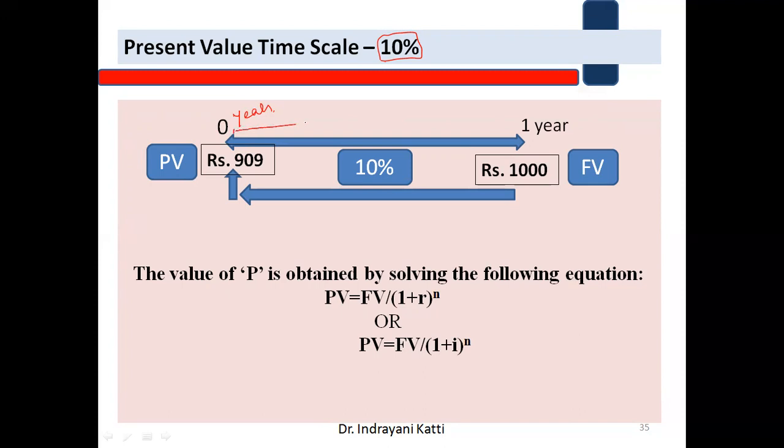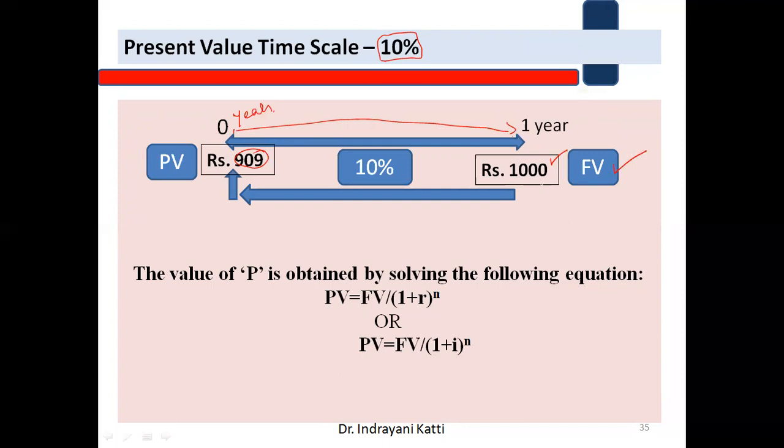After the passage of 1 year, if you deposit rupees 909, after 1 year we are going to get 1000 rupees. So money is appreciated, not the value. 909 rupees will become 1000 after 1 year. This is what we call future value.